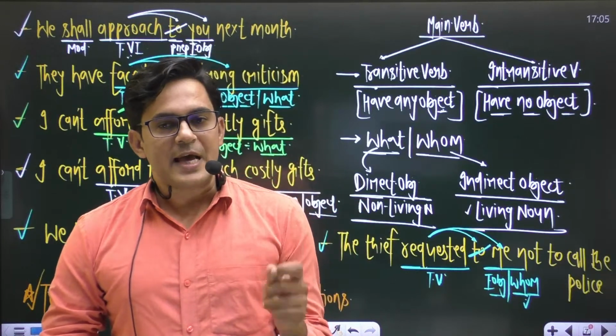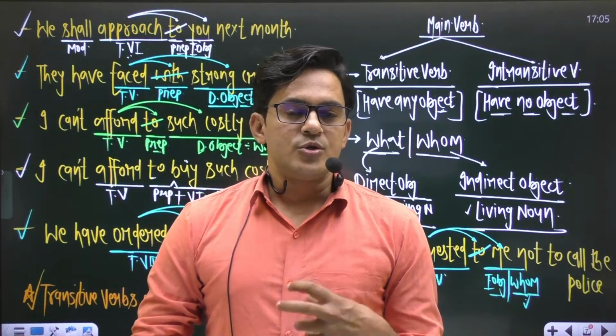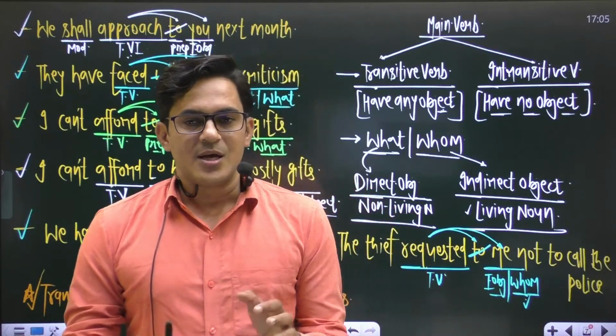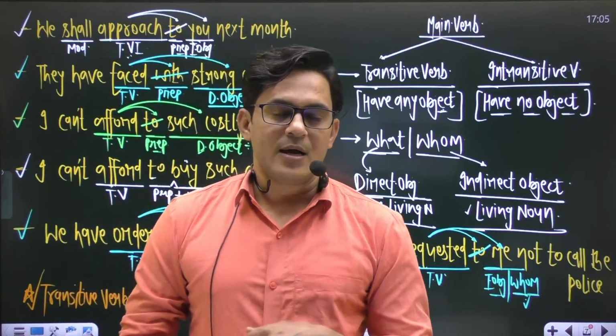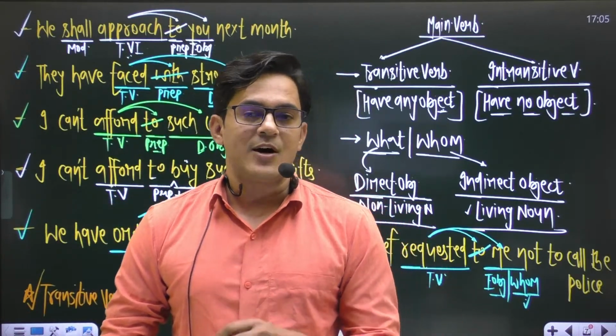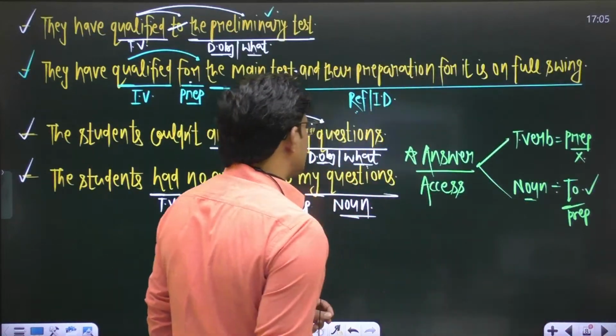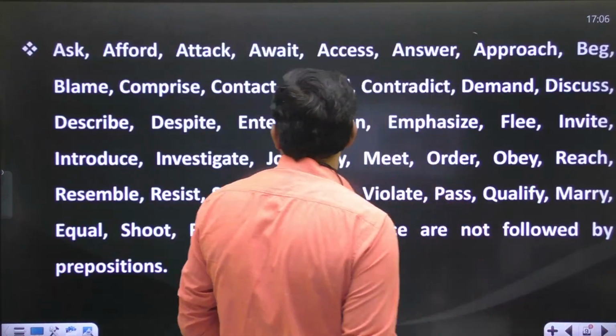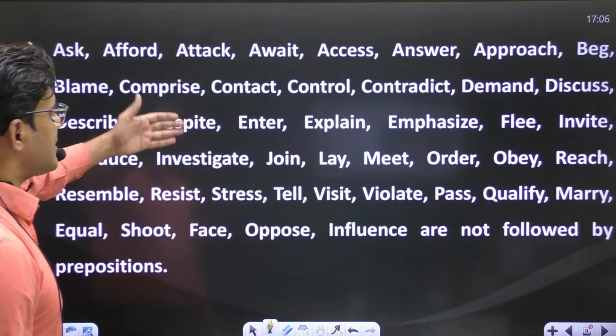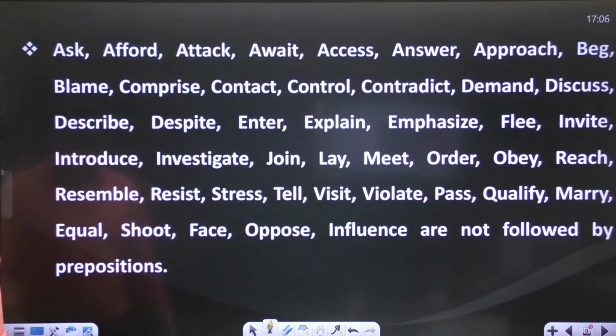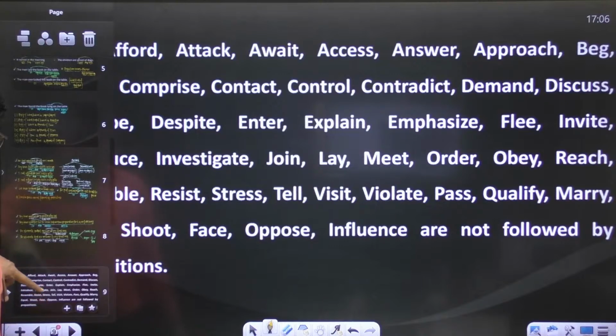Transitive verbs never demand a preposition. Usually the examiner gives errors by putting prepositions after transitive verbs. So I told you the entire list of transitive verbs. We discussed this in the last lecture.